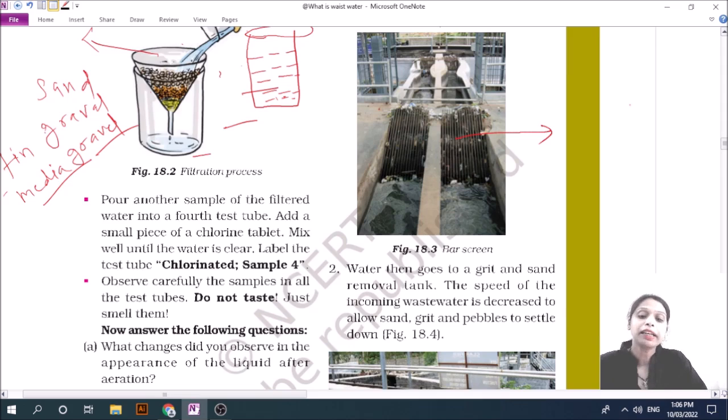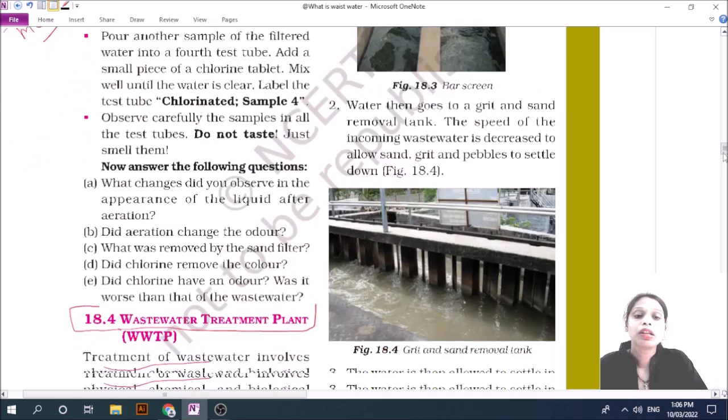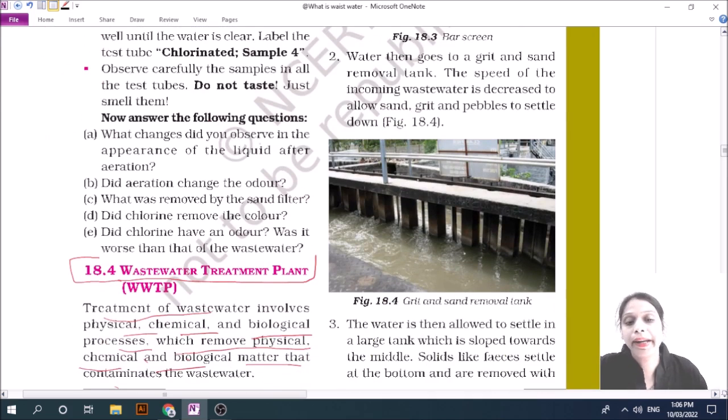After that, it comes to a sand removal tank. This is a sand removal tank where the speed of wastewater is decreased. That's why the pebbles and sand and such types of materials settle at the bottom.